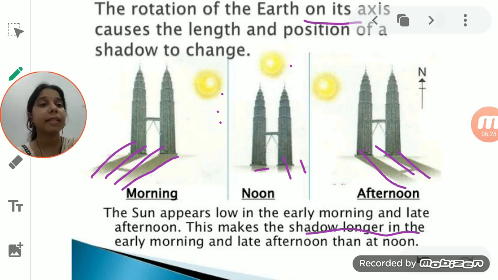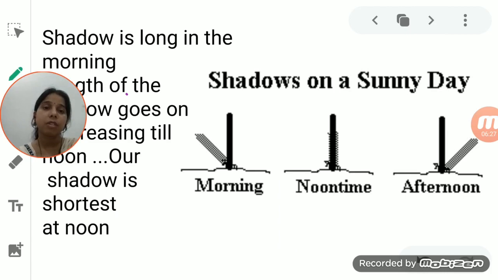Now one more thing, student. When we talk about the shadow, we can see a shadow if there is a screen. That screen will be a wall or anything.